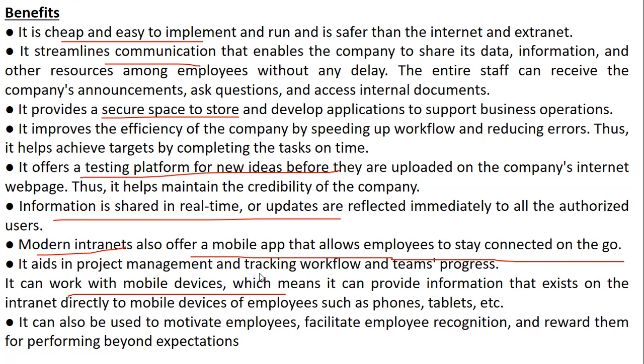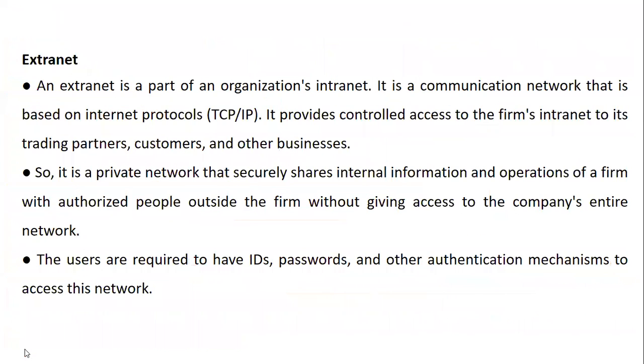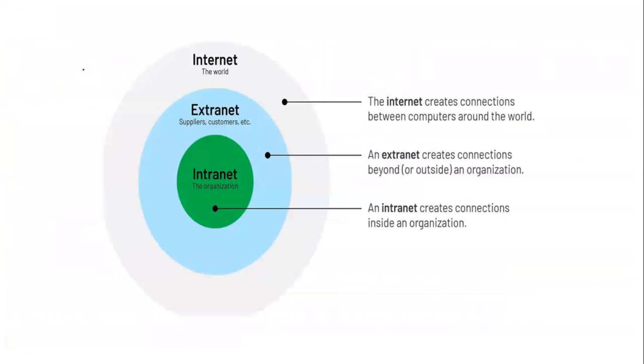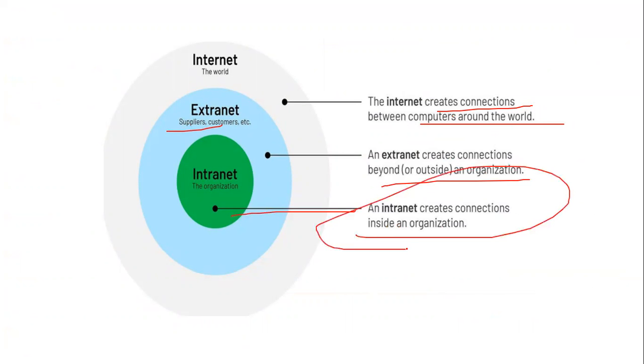Okay, now let's look at the difference, starting with extranet. Extranet is outside the organization, and it ensures the security of the information with the help of IDs and passwords. So now let's understand internet, intranet, and extranet. Internet creates the connection between the world. Extranet is basically beyond or outside the organization, and intranet is within the organization. So you have to keep this in mind.